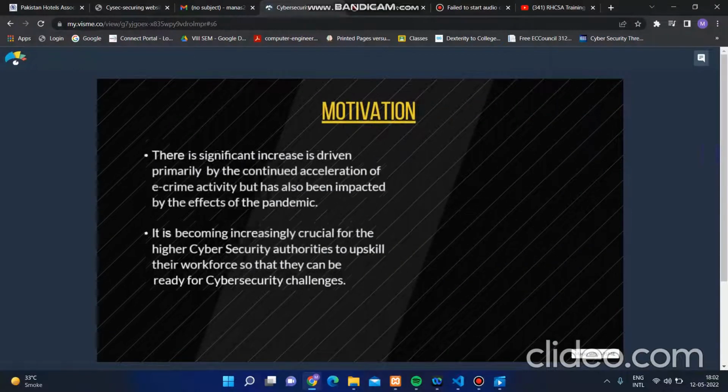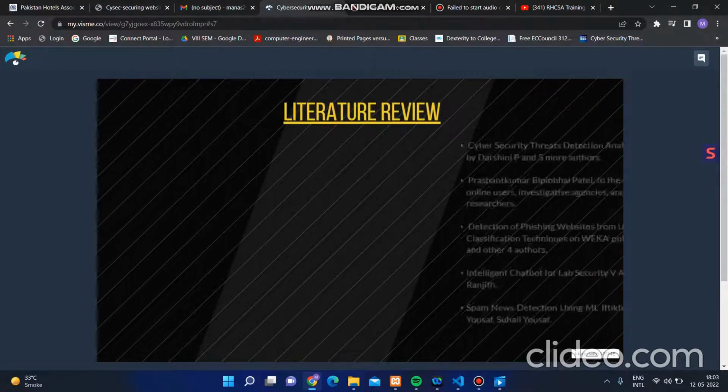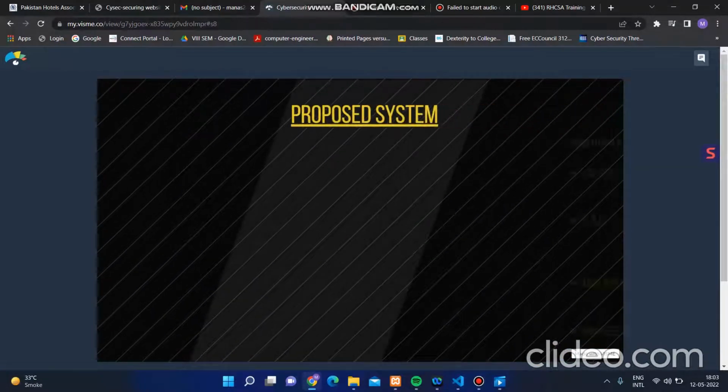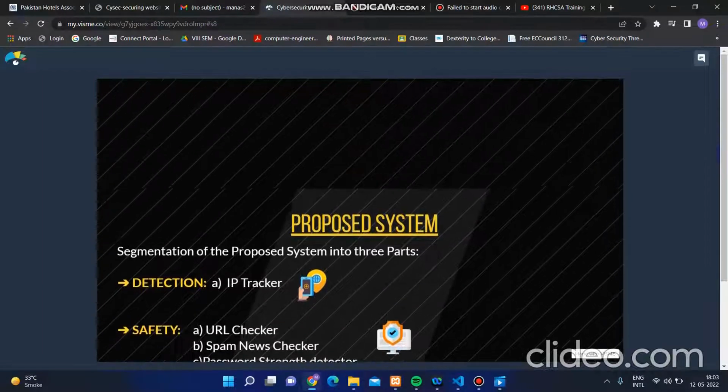These were the cases that we checked, and these were the goals and objectives. Motivation: we got motivation from the significant increase, almost 200% increase in crimes during the lockdown. So we went through 5 IEEE papers to understand the expected case and what the existing systems were. There were detection, safety, interaction and investigation systems: for detection we use an IP tracker, safety was there for URL checker, spam news checker, person sent checker, interaction for the cyber analyzer, and investigation for the cyber crime portal.